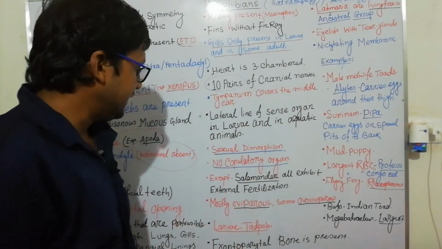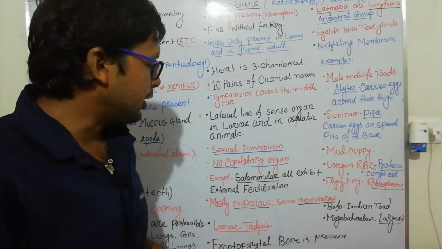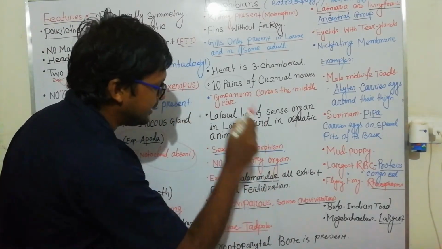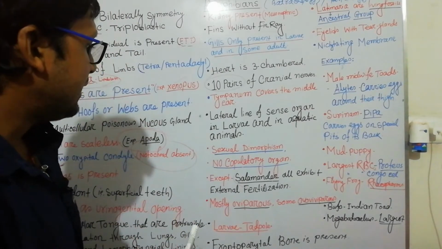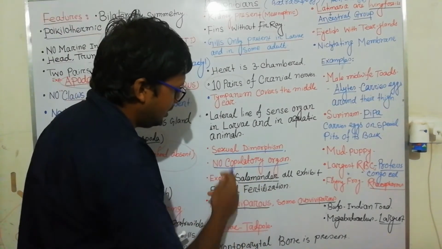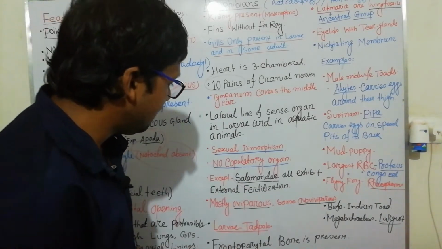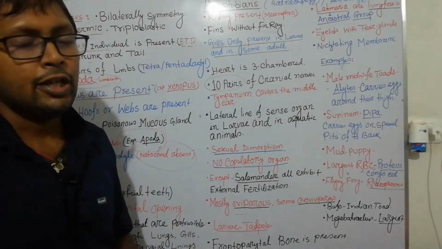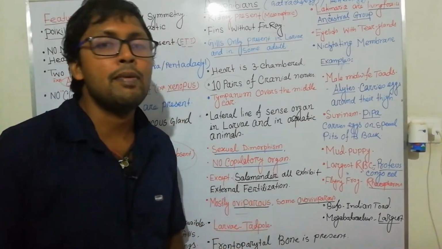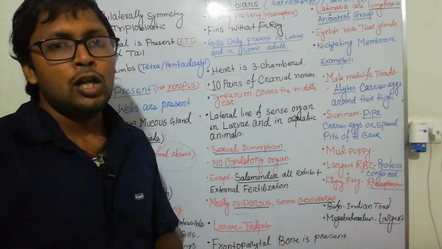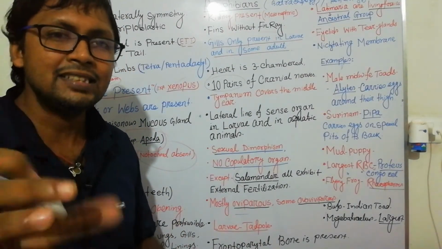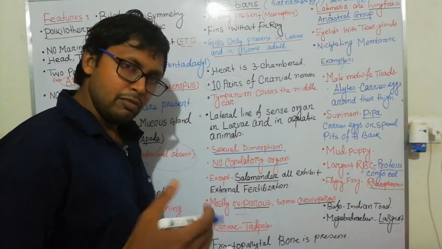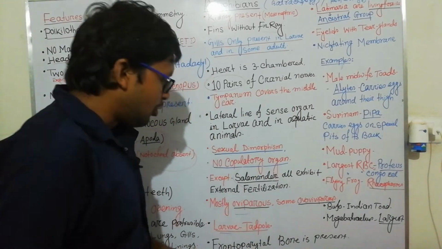Lateral line sense organ is there. Sexual dimorphism is present, that is, male and female bodies are separate. External fertilization occurs, but there is an exception: in salamanders internal fertilization occurs. All exhibit external fertilization except salamanders. No copulatory organ is there, only the cloaca. Mostly oviparous, some are ovoviviparous. Ovoviviparous means they hatch the eggs inside their body and the baby comes out after maturation. The larva is the tadpole, and the frontoparietal bone is present.